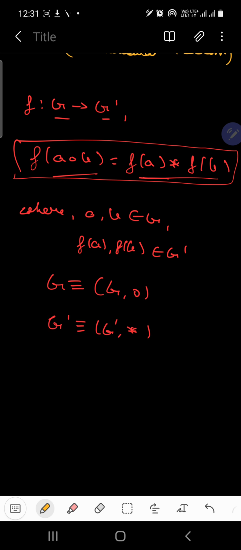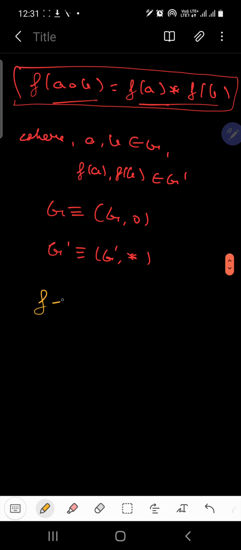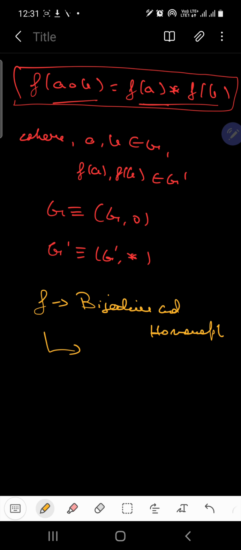Clear? And if this function is bijective and also homomorphic, then f is called an isomorphism. Clear? f is called an isomorphism.